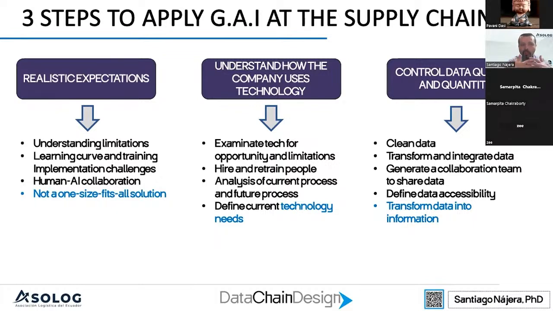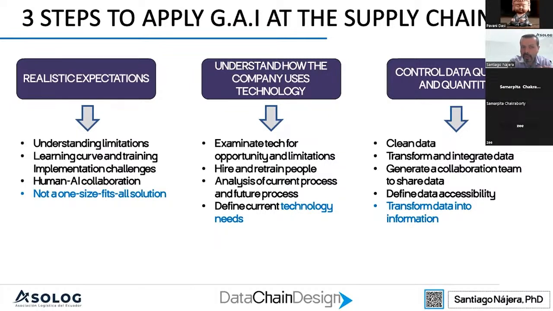So once we have all the data in the correct way, then we can transform data into information, and information will help us to take better decisions in the supply chain. Right now, as you can see, we have tons of data in the supply chain. Most of that data is not used. People don't know how to use it. But the idea is to transport that data, integrate that data, and finally convert it into information that can help us to take decisions.